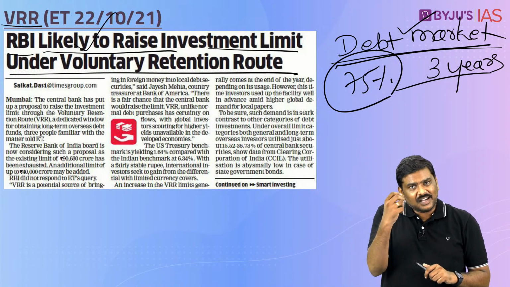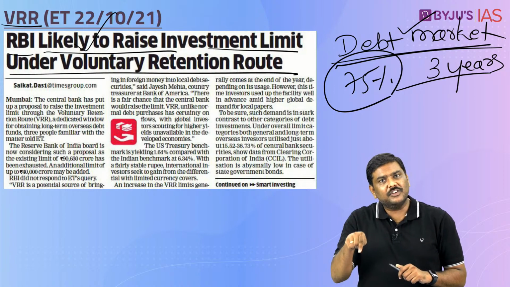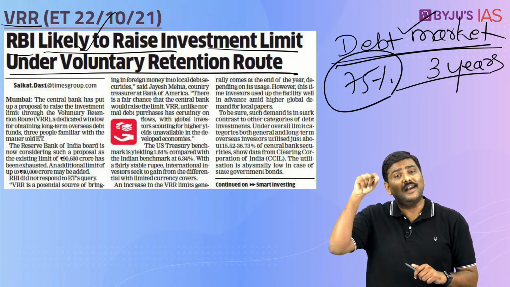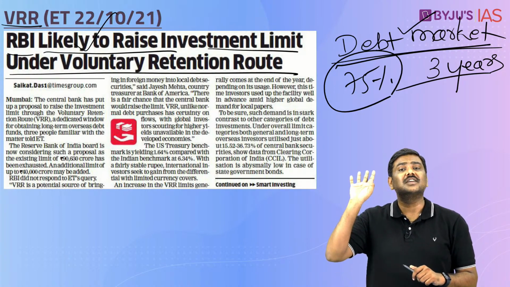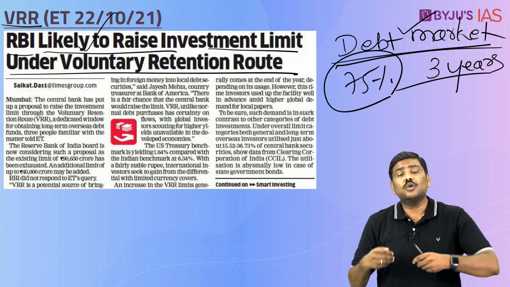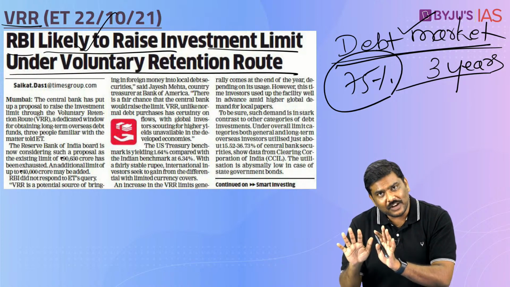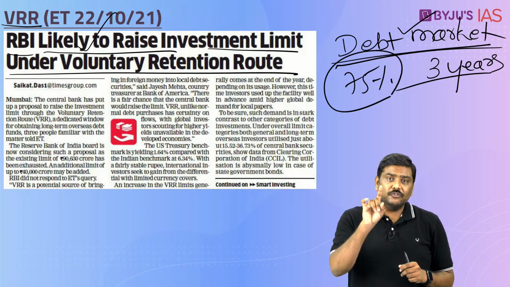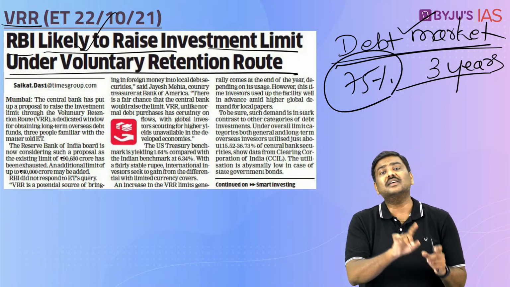Is it okay? At least 75% of their investments in the debt instruments has to be held in the Indian market for at least 3 years. Only those foreign investors who agree to this, or who voluntarily say that we will abide by this particular guideline, will be allowed to invest under the VRR.